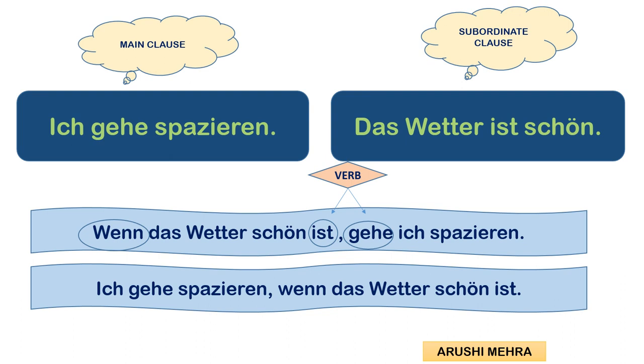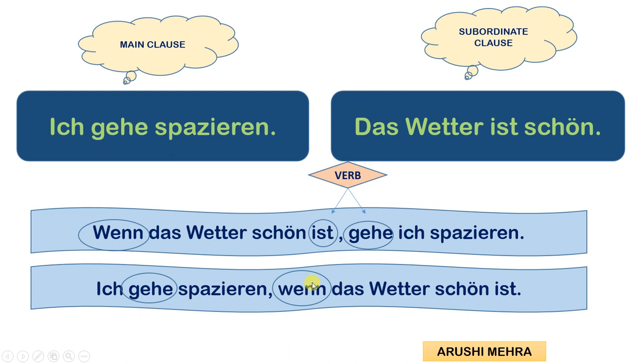Now we can also write it the other way around. Ich gehe spazieren, wenn das Wetter schön ist. Notice here that we have started with the main clause. So the position of the verb is normal. Whenever we start with the main clause, we will have the normal sentence, that is, verb at the second position. Then after the comma comes the subordinate clause.